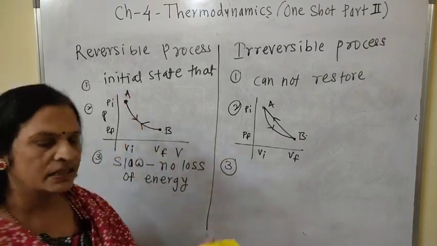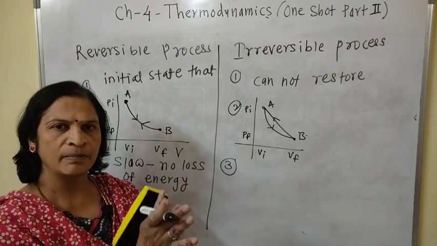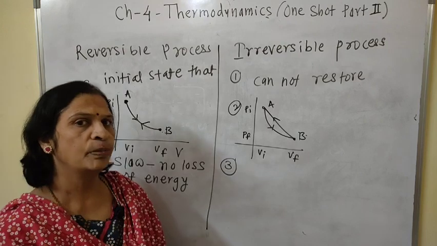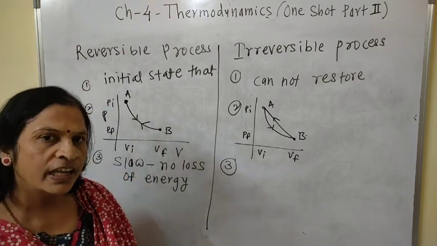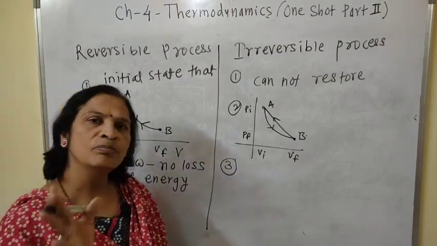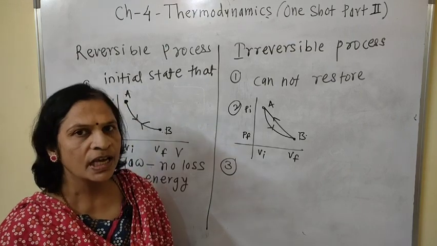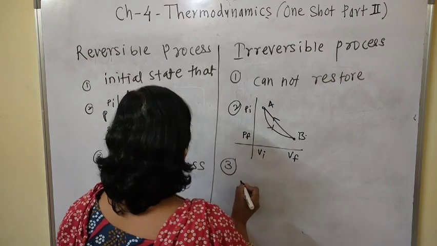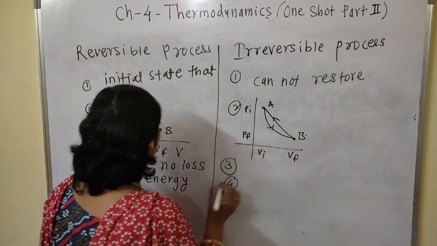When we rub our two palms against each other, rubbing of palm, there is a friction, and due to friction there is a loss of energy. Puncturing of a balloon, puncturing of a tire, due to that also there is a loss of energy, and therefore the fourth point, that is a fast process.